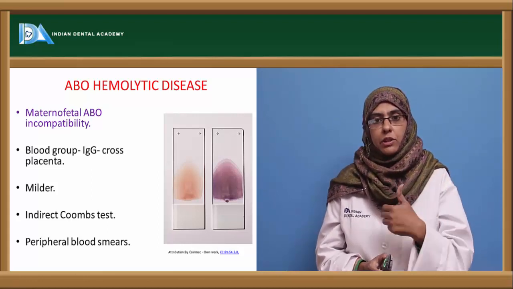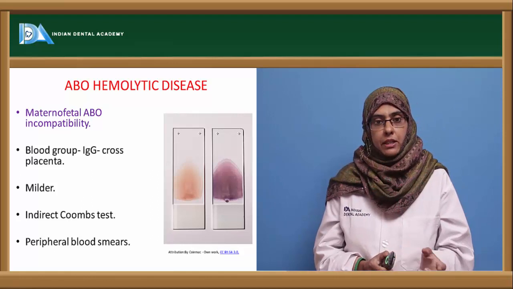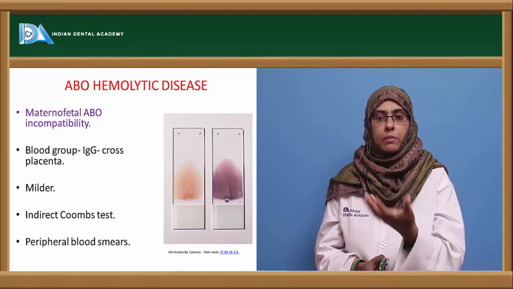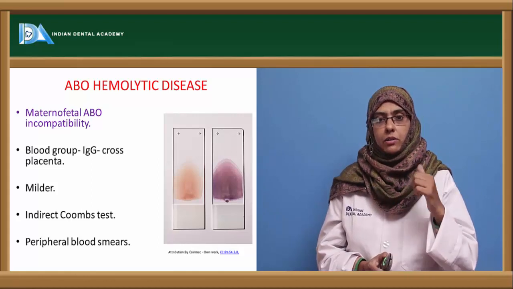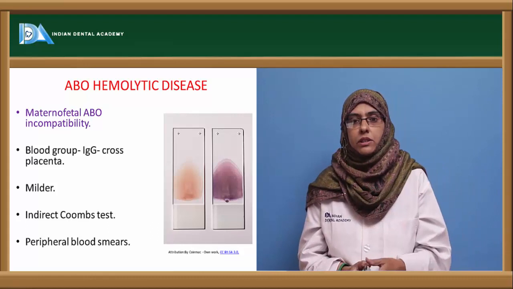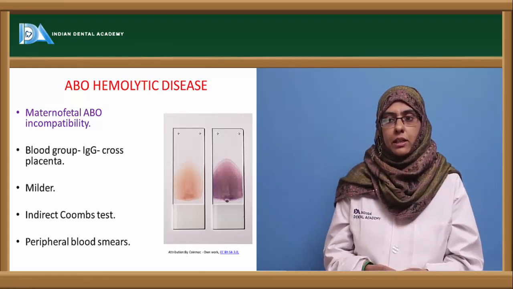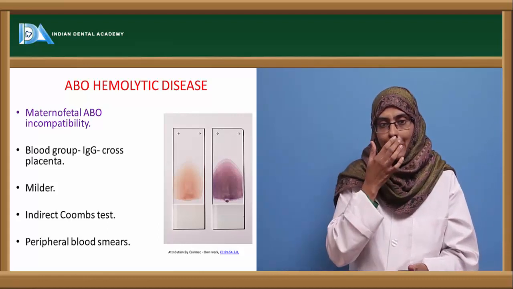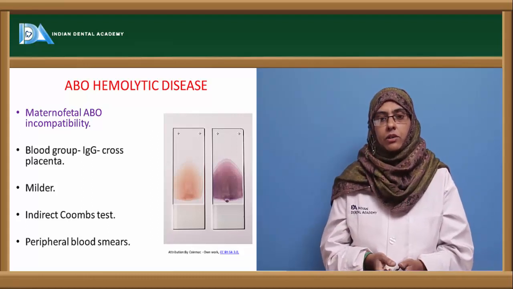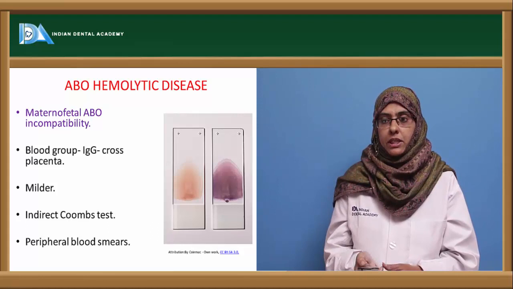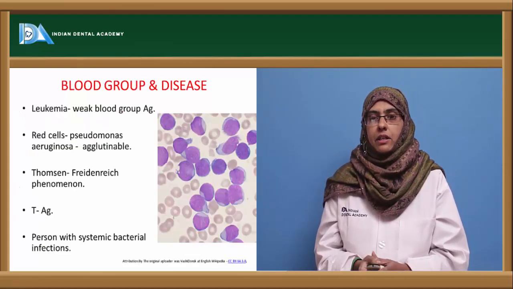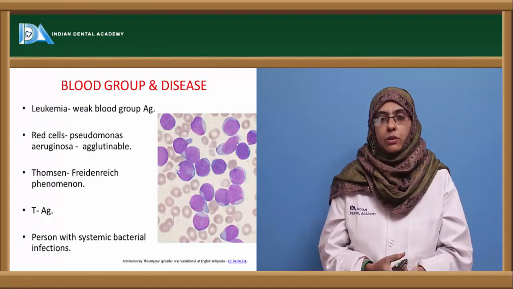These IgM antibodies do not cross the placenta, but for a female with the O blood group bearing an A or B child, the IgG antibodies present in the O blood group can cross the placenta and cause lysis of the blood, leading to anemia. Compared to RH incompatibility, this is much milder. And how do you detect this? With the help of the indirect Coombs test, and you can also go for peripheral blood smears to identify the antigens.